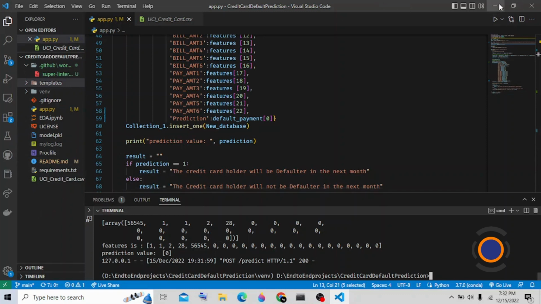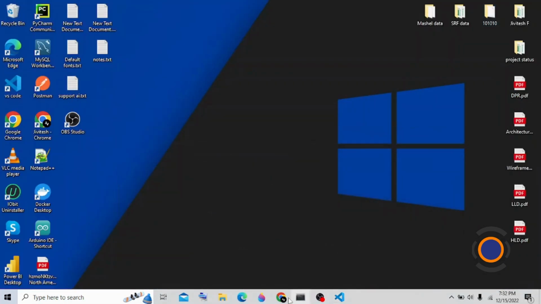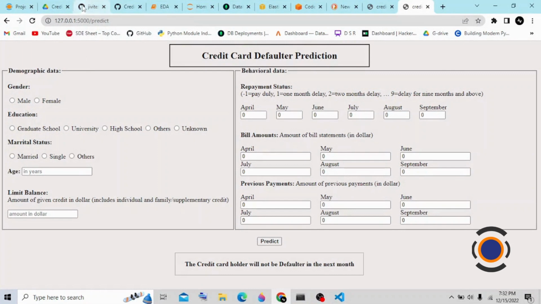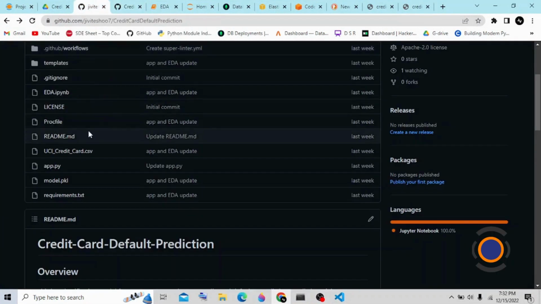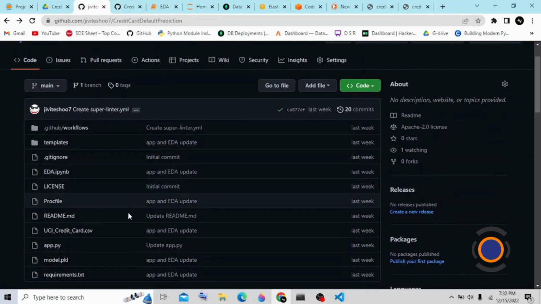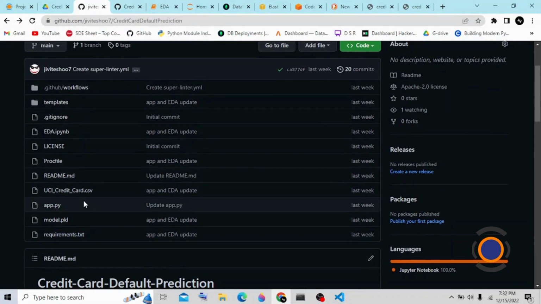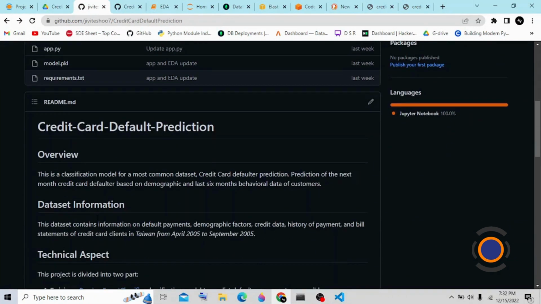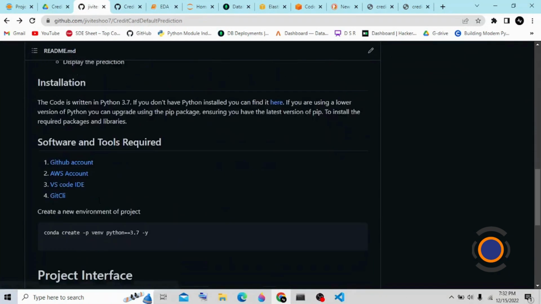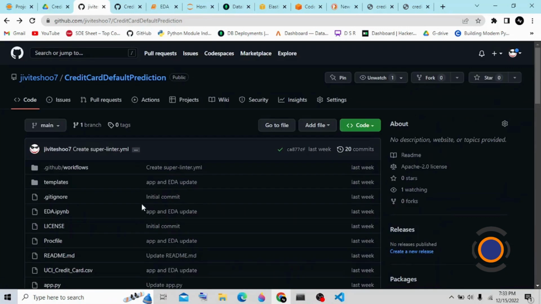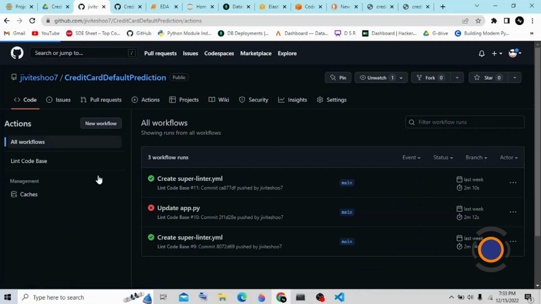The same I already pushed on GitHub as well, so I can give you a bird's eye view of the GitHub files. This is all the files which I pushed from my Visual Studio Code. This is the readme file as well. I'll give you a bird's eye view of my CI/CD pipeline. For this particular project, I used Super-Linter for creating the CI/CD pipeline.